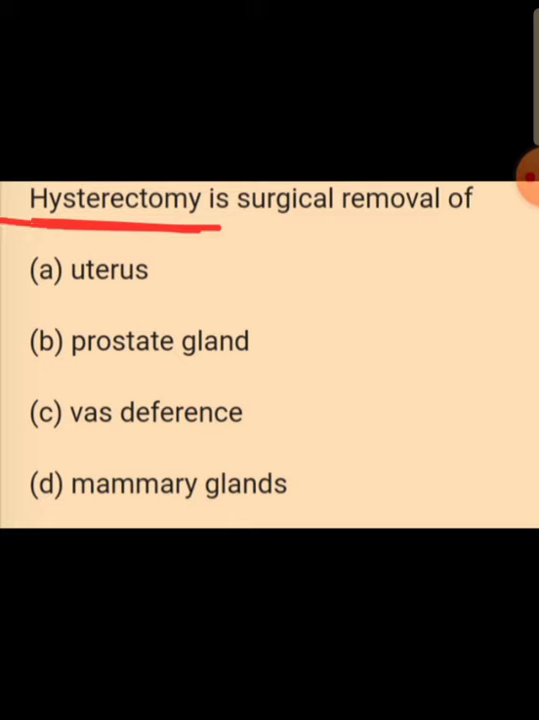Hysterectomy is a surgical removal of the uterus. This is done if there is a chance of getting cancer or any other medical issues. That time the surgical removal of the uterus is considered as hysterectomy.